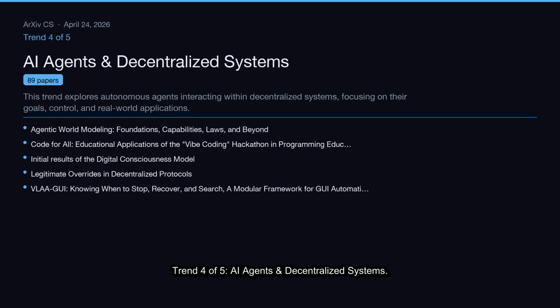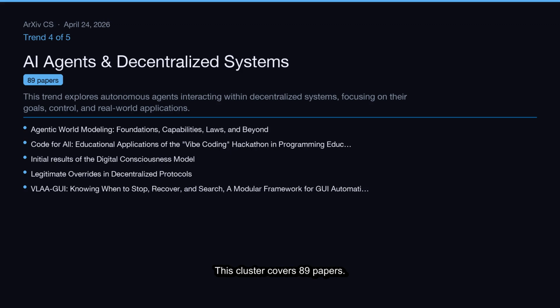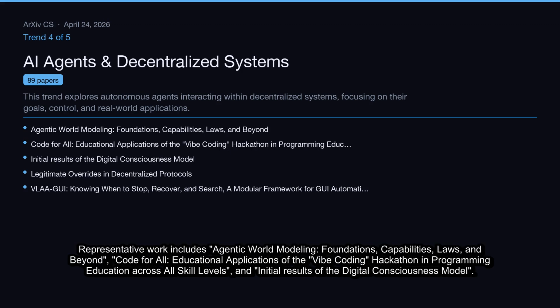Trend 4 of 5, AI Agents and Decentralized Systems. This trend explores autonomous agents interacting within decentralized systems, focusing on their goals, control, and real-world applications. This cluster covers 89 papers. Representative work includes Agentic World Modeling, Foundations, Capabilities, Laws, and Beyond, Code for All, educational applications of the Vibe Coding Hackathon in programming education across all skill levels, and initial results of the Digital Consciousness Model.